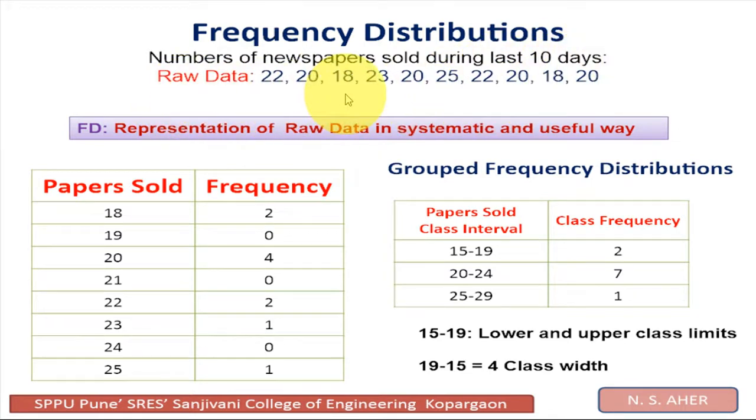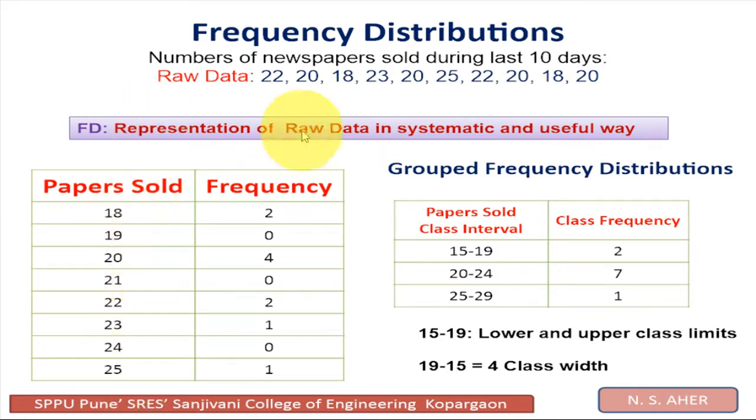And this is raw data. It is raw because it is not arranged in any particular fashion; the numbers are in random order. Now we are going to arrange this data in ascending order.